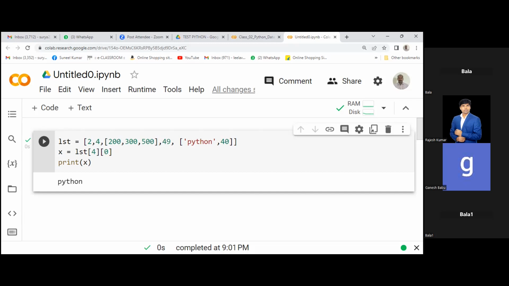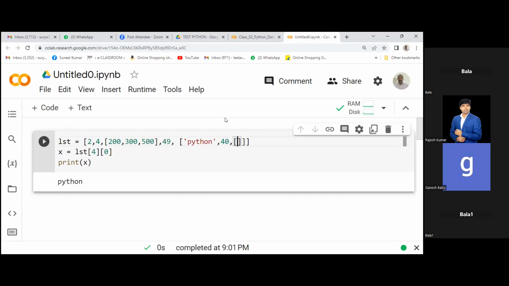Now do one thing. After Python there is a 4, right? After 4, put a comma in the list, and create another list.